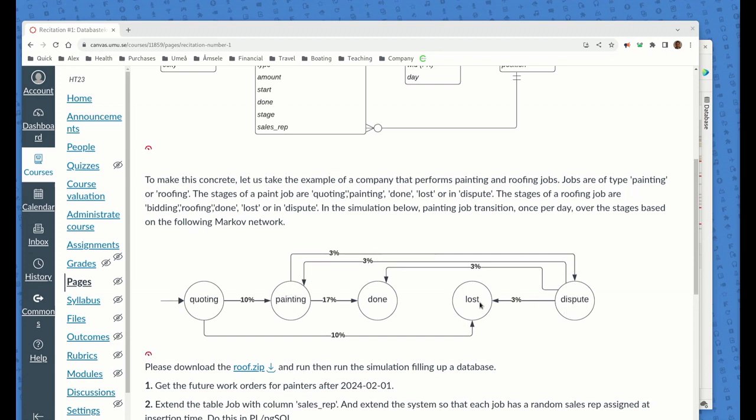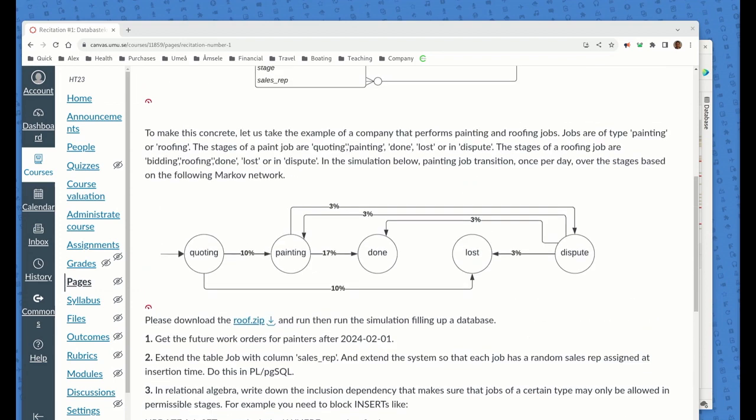And then disputes can either wind up in a lost job or going back to doing the work. But in any case, anytime you enter the painting here or you enter the roofing, because there's a corresponding Markov network for the roofing jobs, it does the work order scheduling. That's all inside the code. So maybe what we should do now is look at the code a little bit before I get to the questions that you have to figure out down here. Let me just do a quick code review.